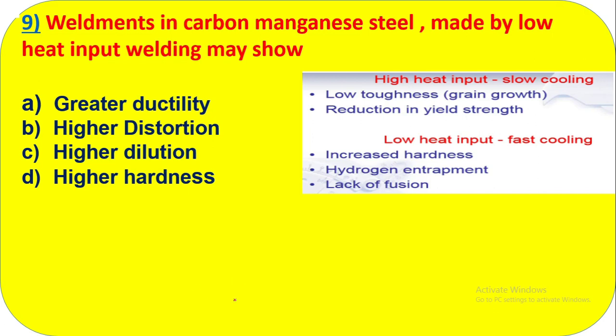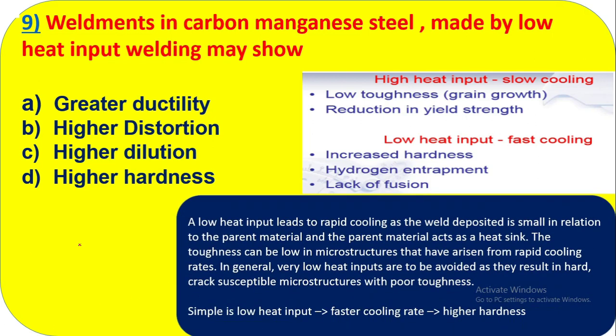Here, with low heat input, what will happen is the cooling rate will be rapid.